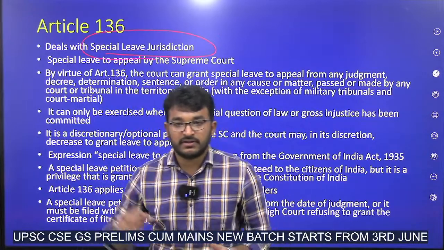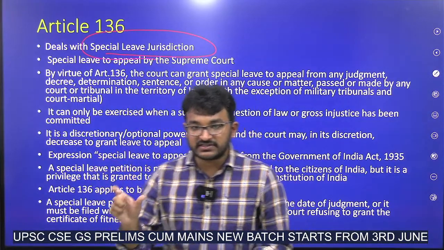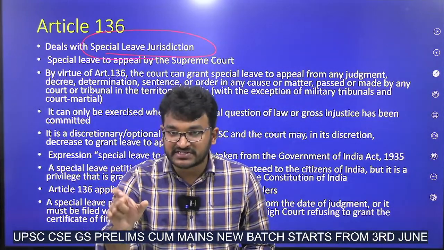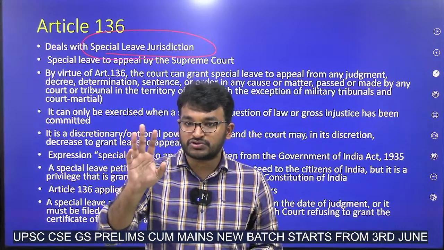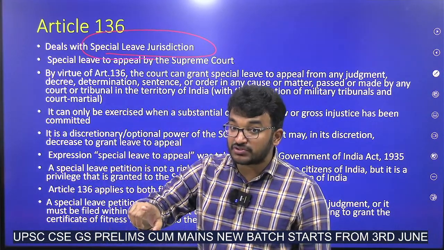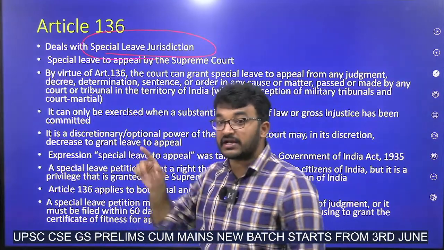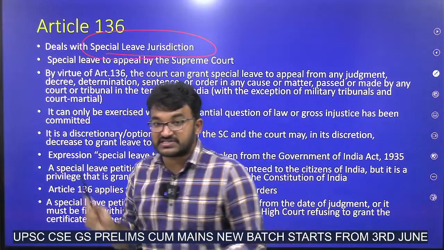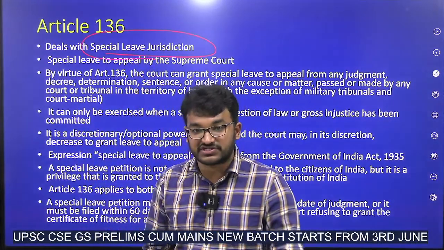For example, in the earlier case we saw that the Interstate Water Disputes Act clearly mentions that states cannot go to the Supreme Court to solve these water disputes. But even in those cases, the Supreme Court can entertain a dispute. They can take a case under Article 136. That's why it is called special leave jurisdiction.